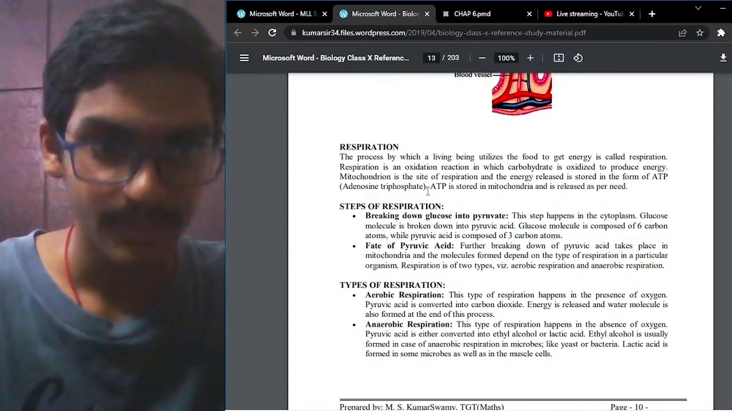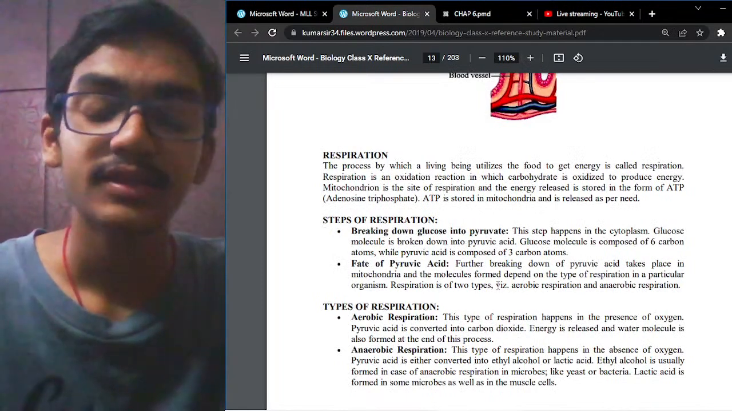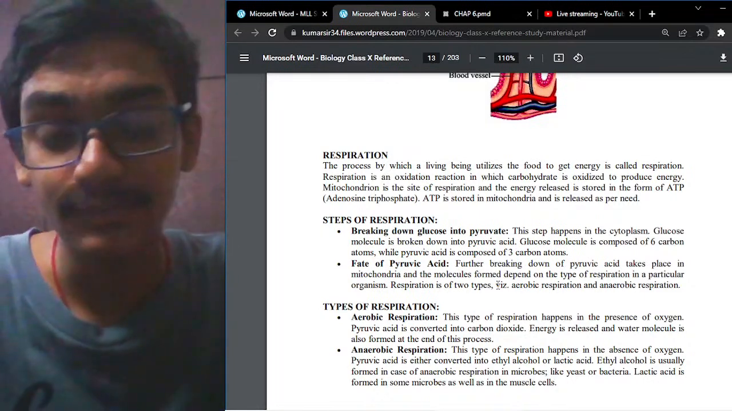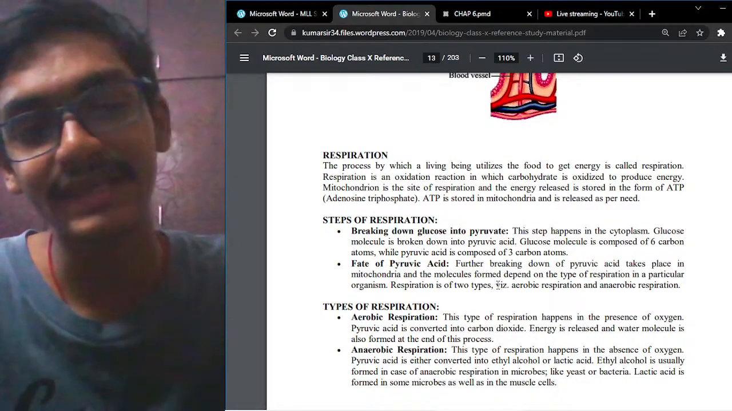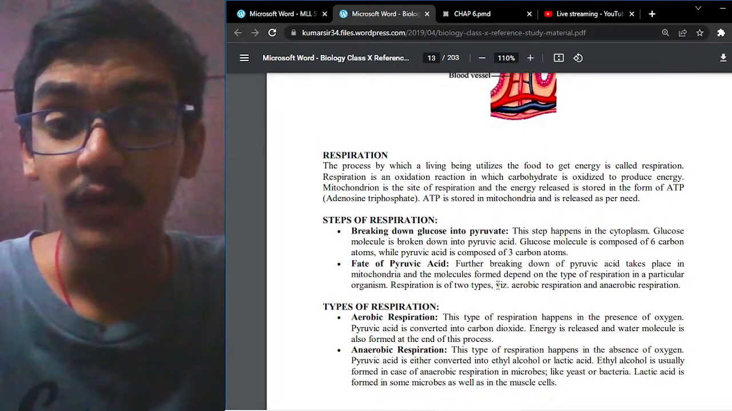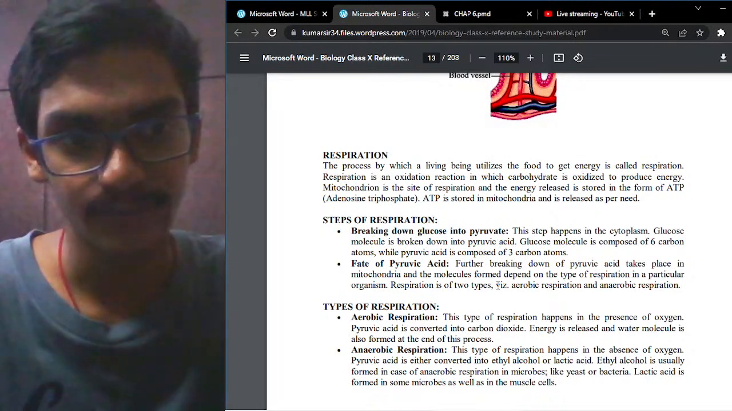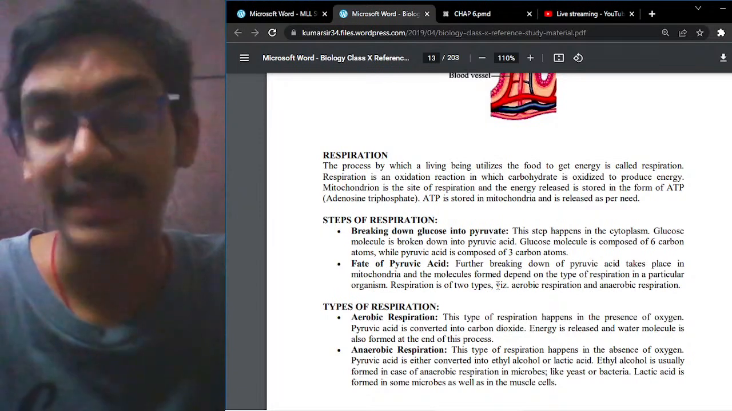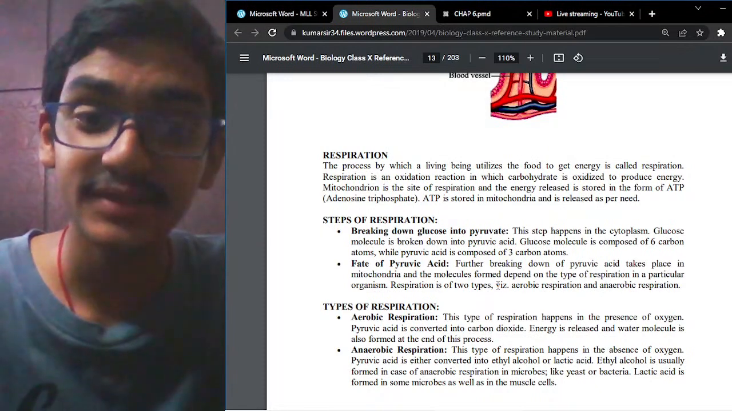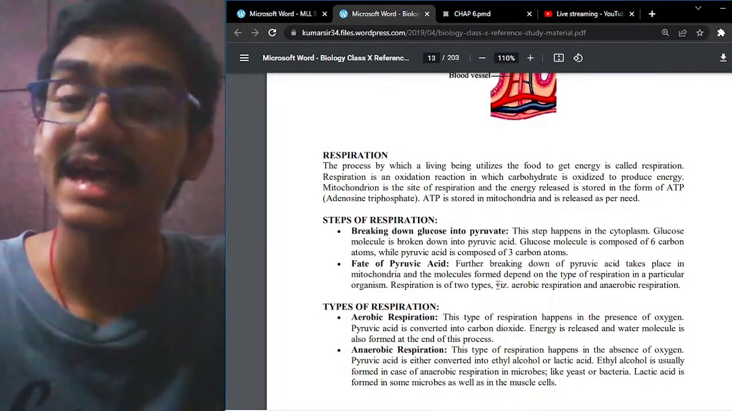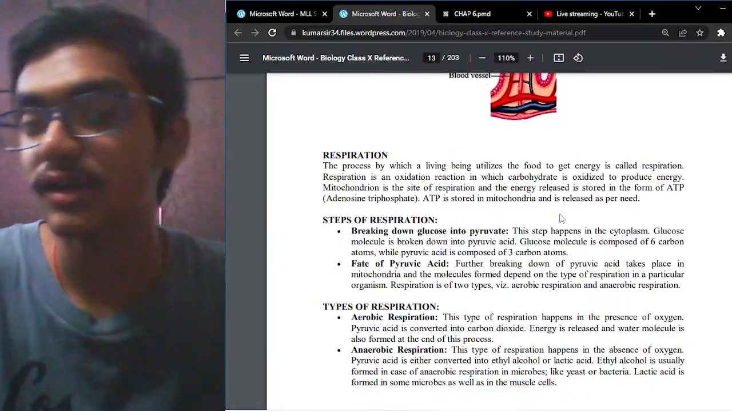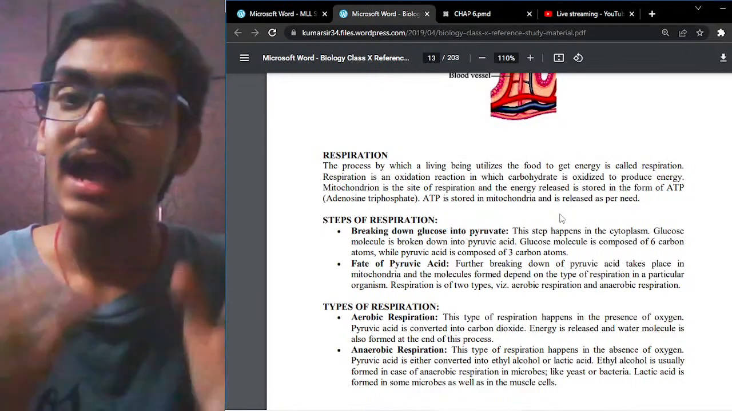Let us read what is given here. The process by which a living organism utilizes food to get energy is called respiration. Respiration is considered an oxidation reaction in which carbohydrate is oxidized to produce energy. The mitochondrion is the site of respiration, and the energy released is stored in the form of ATP molecules, that is adenosine triphosphate. ATP is stored in mitochondria and released as per the needs, growth and development of the body. I think now you got an understanding, right?